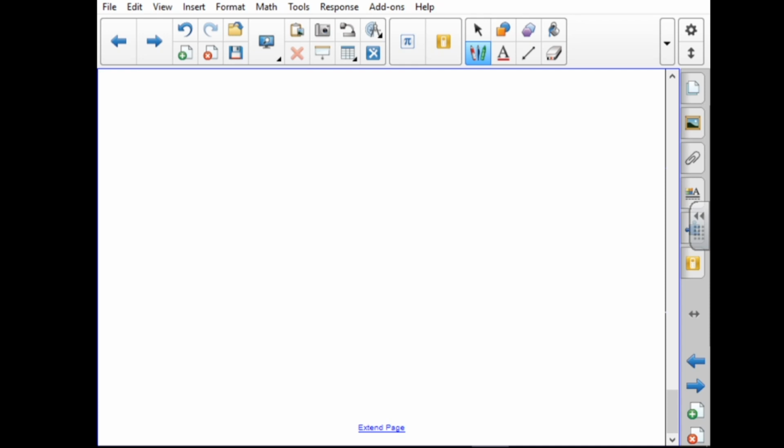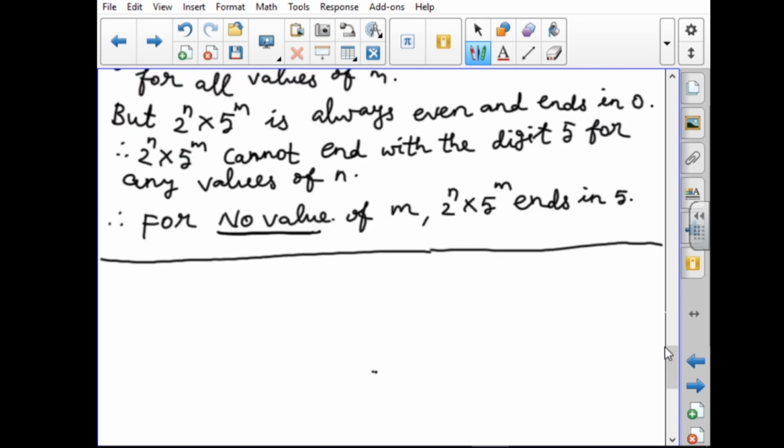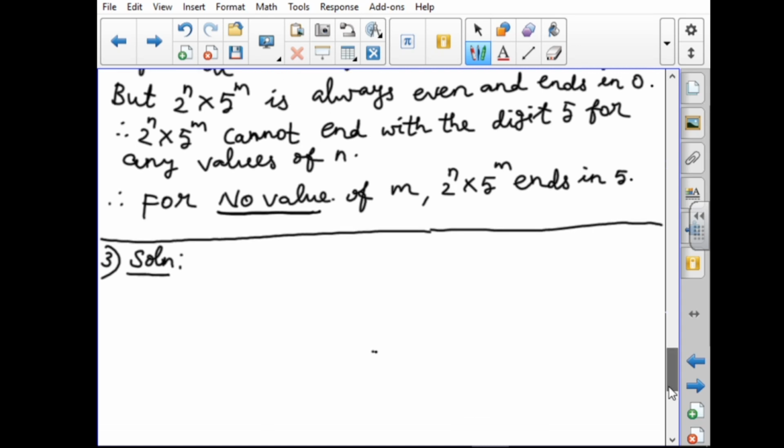Next, third one. Find the HCF of the 2 numbers given. The lower class we have to find now. The same method we have to follow here.